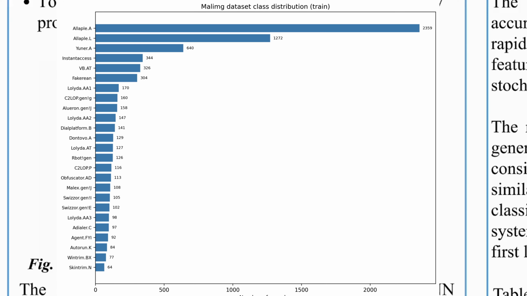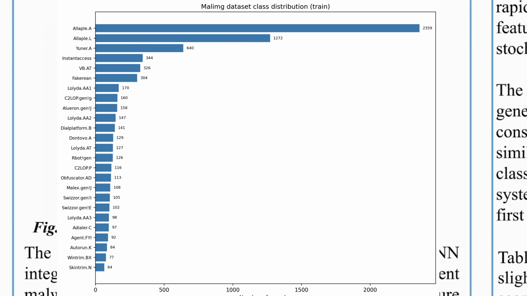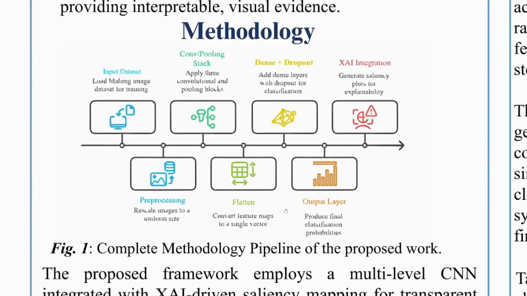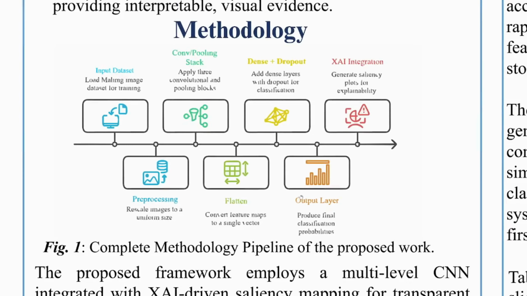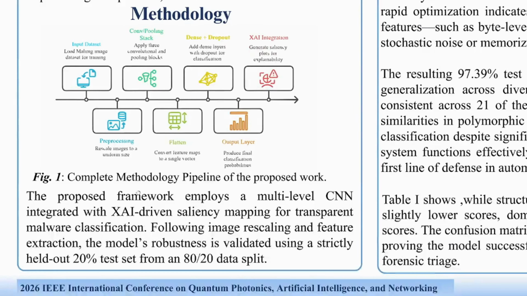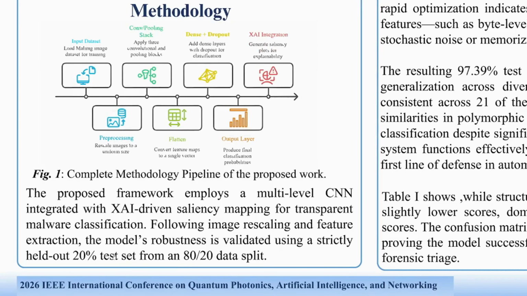However, Malimg presents severe class imbalance. For example, Allaple contains hundreds of samples, while families like Skintrim are underrepresented. To address this, we applied cost-sensitive learning by assigning class weights during training rather than oversampling. This ensures minority families are properly learned. We used an 80-20 train-test split. The 20% test set was strictly held out for final evaluation.